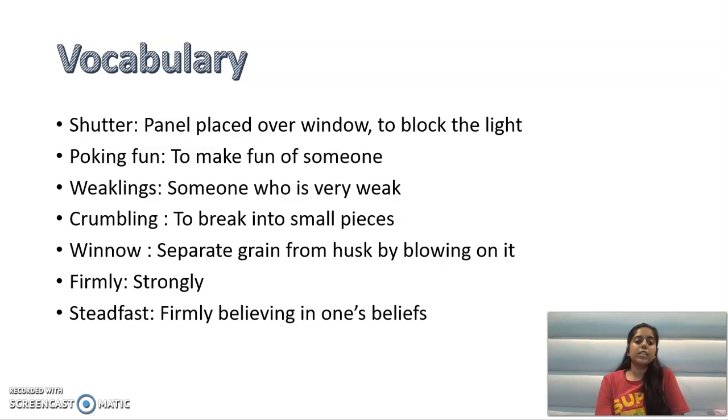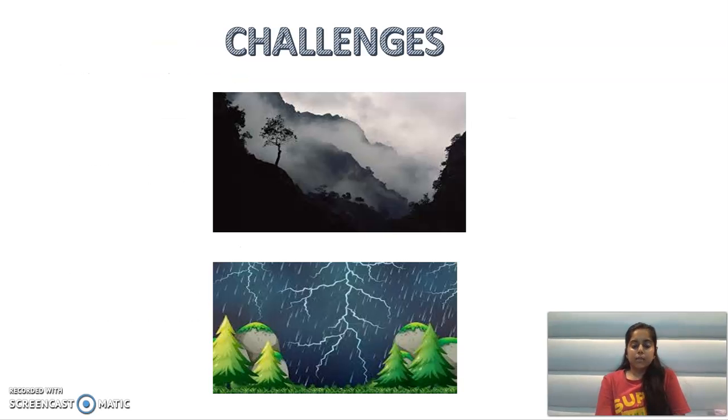Okay, so this poem Wind is about wind. It explains what wind does to our lives and what the aspect of wind is in our lives. So let me tell you a story. There's a tree on the top of the mountain. And what do you think it will be expecting? A tree on the top of the mountain gets rains, it gets lightning, it gets so many difficulties.